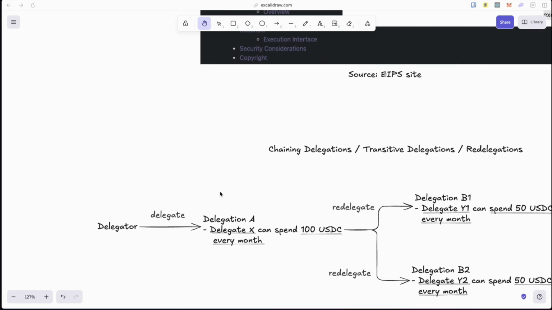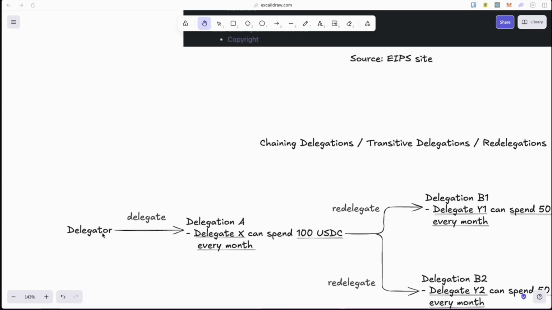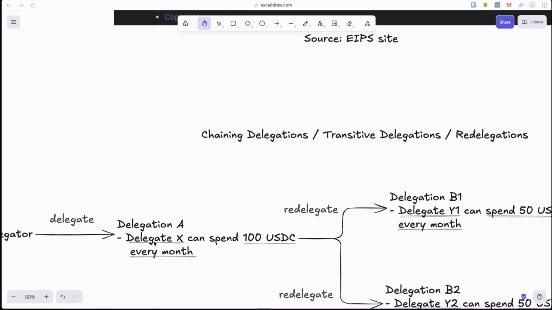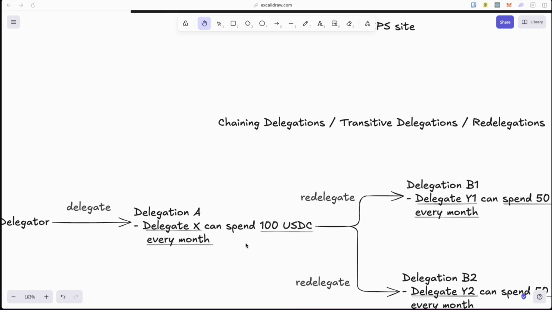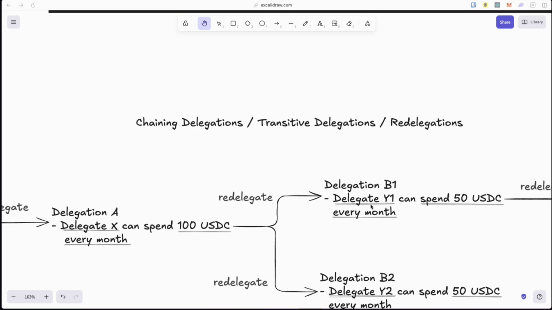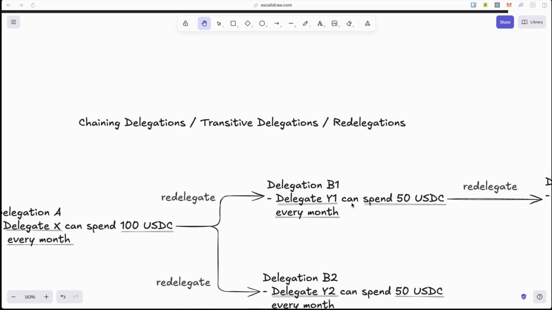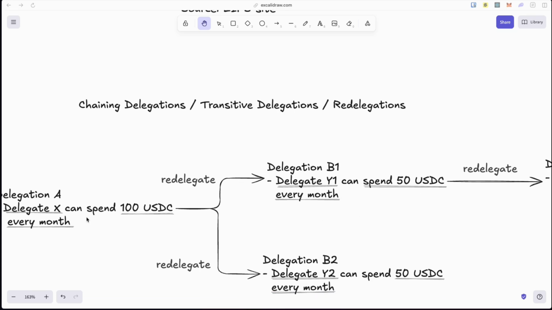How does chaining delegations work? Say, for example, we have a delegator that delegates to address X, allowing it to spend 100 USDC every month. Now, address X will be able to redelegate to another address, so here address Y1. It can allow it to spend 50 USDC every month. Address X can also redelegate to another address, here Y2, with the same permission, which is to spend 50 USDC